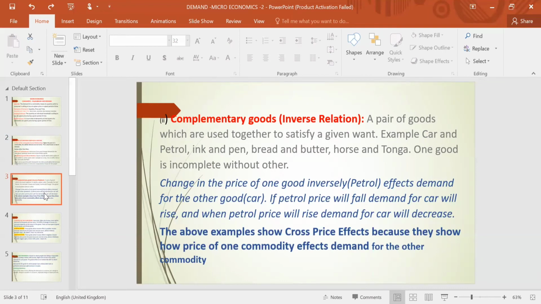When we are talking about complementary good and substitute good, this type of effect on the price of other good is called cross price effect. Means price of one good is changing, but the effect is on the demand for another good. Price of petrol is changing and demand for car is affected by it. So this type of change in the demand due to price of its related good is called cross price effect. If related good price changes, how it is affecting the main good is called cross price effect.